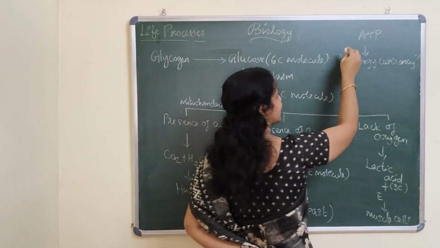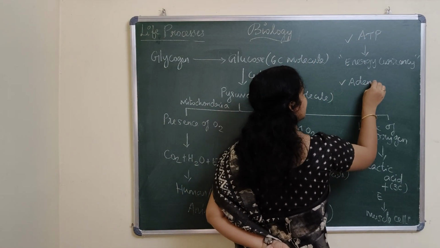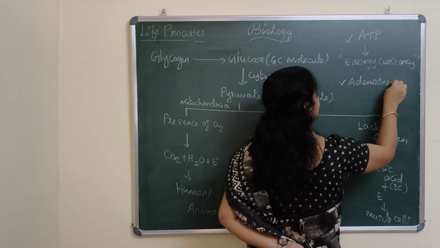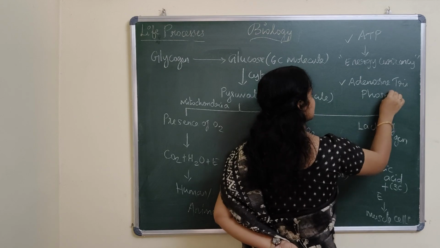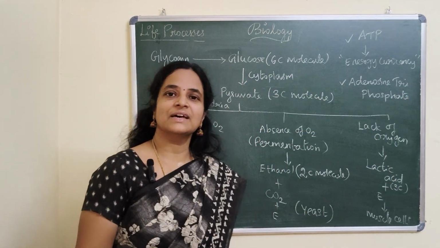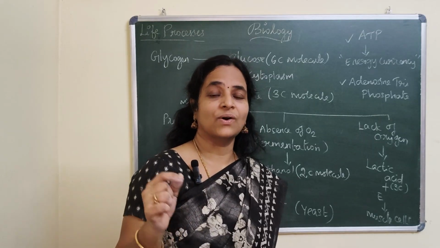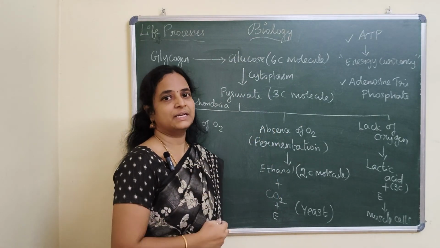So what does ATP stand for? It stands for adenosine triphosphate. Adenosine triphosphate. Again, this energy transfer requires a process called the electron transport chain to yield an amount of ATP.